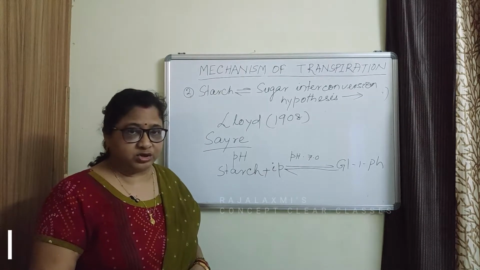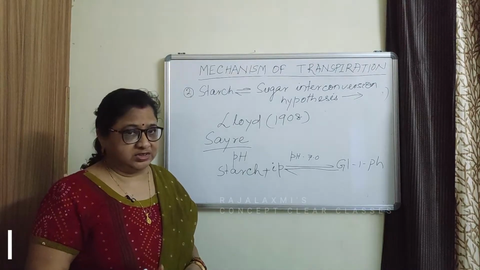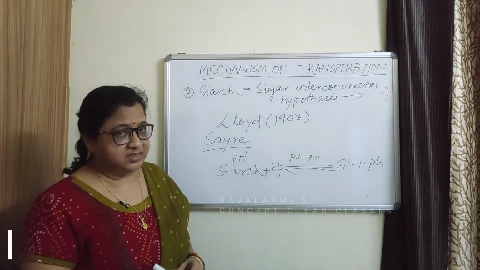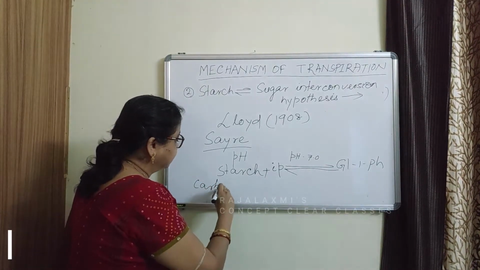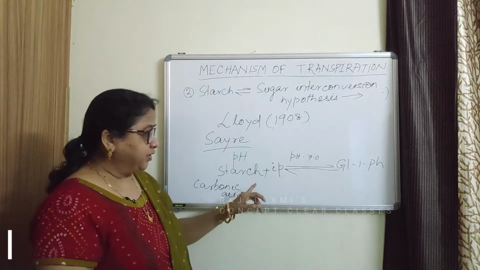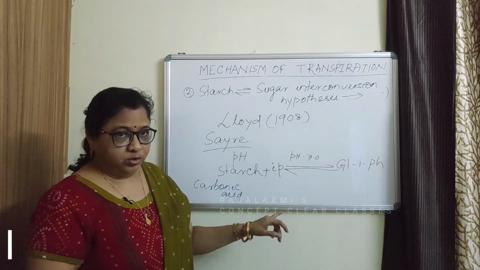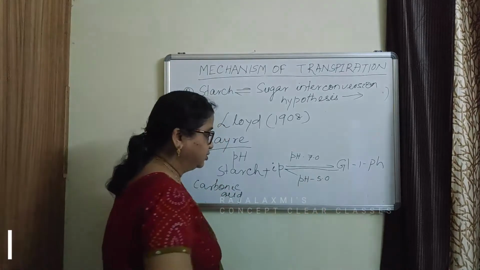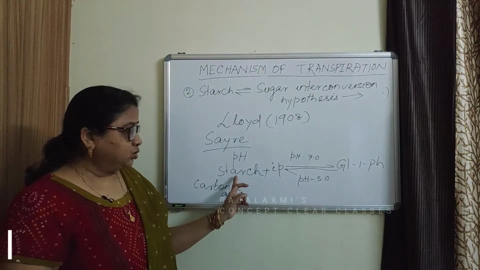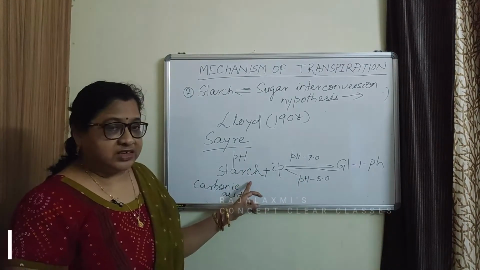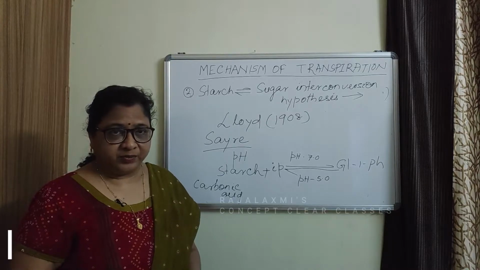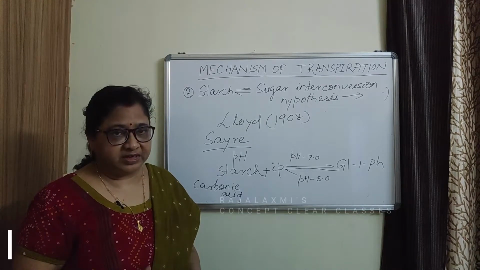During night time, the carbon dioxide which is released during respiration is not used in photosynthesis because at night there is no photosynthesis. This carbon dioxide combines with water to form carbonic acid. So due to formation of carbonic acid, the pH of the guard cell becomes low, about 5.0. At this low pH, the glucose 1-phosphate is converted to starch during night. So as the starch is formed, the osmotic concentration of the guard cell decreases, it loses water, and the guard cell becomes flaccid and the stomata close.